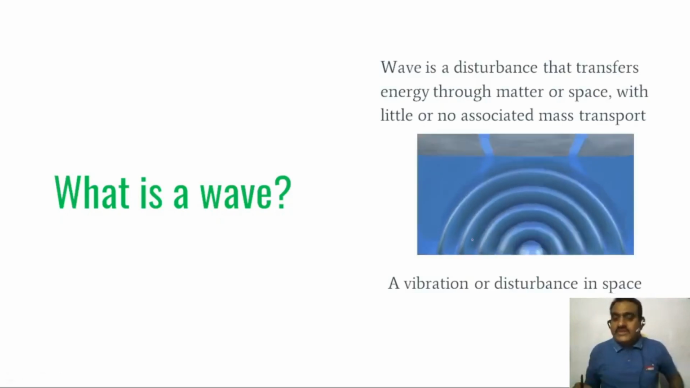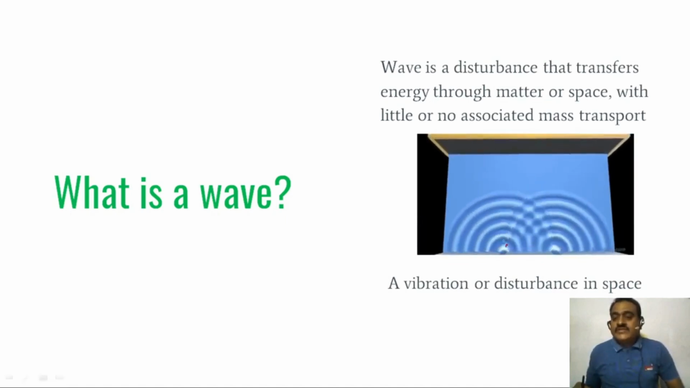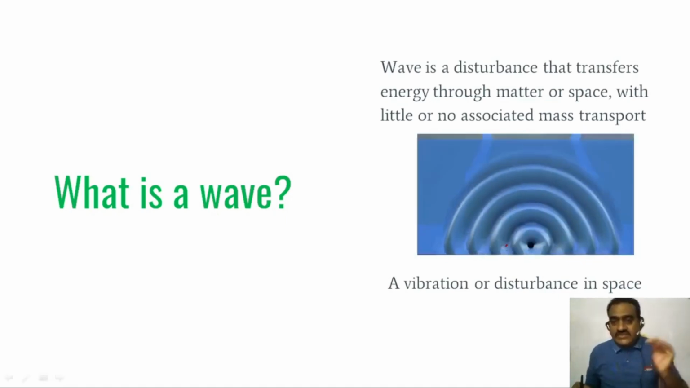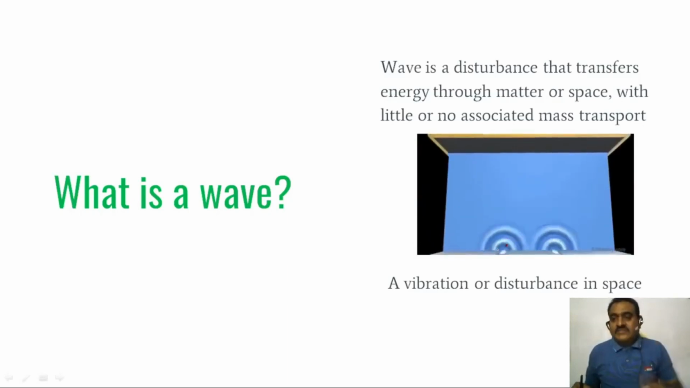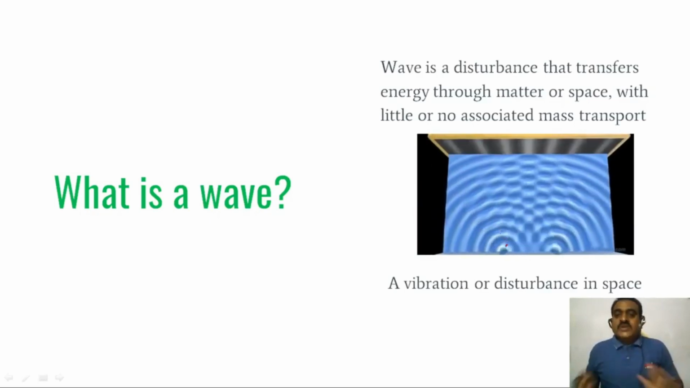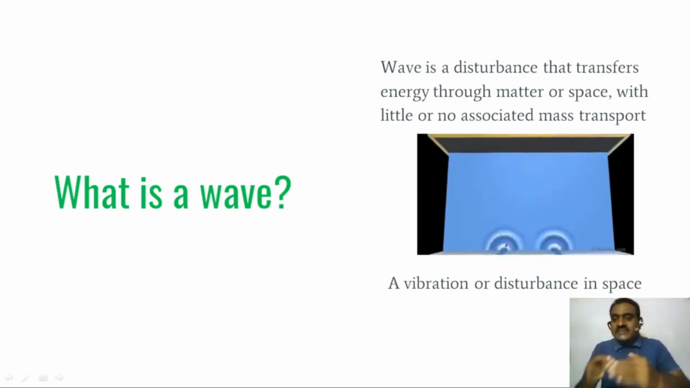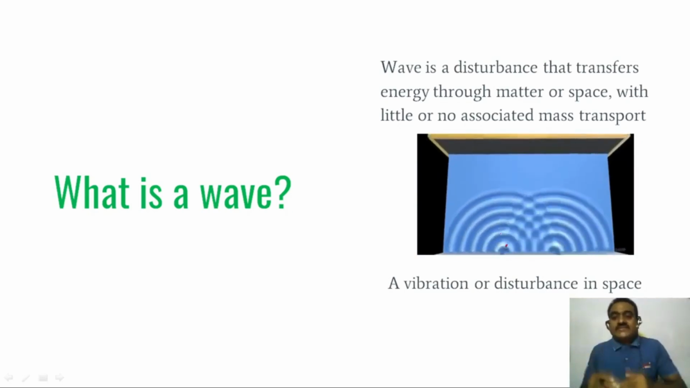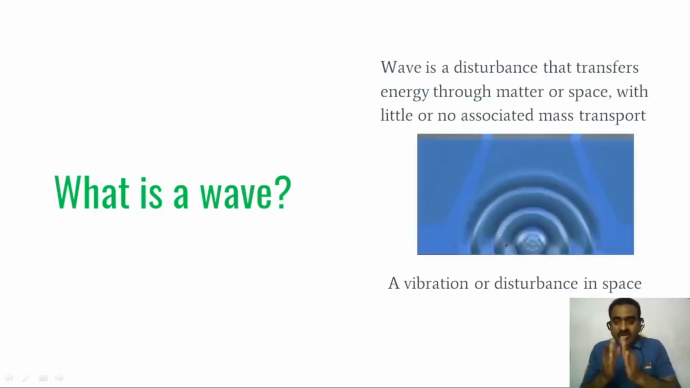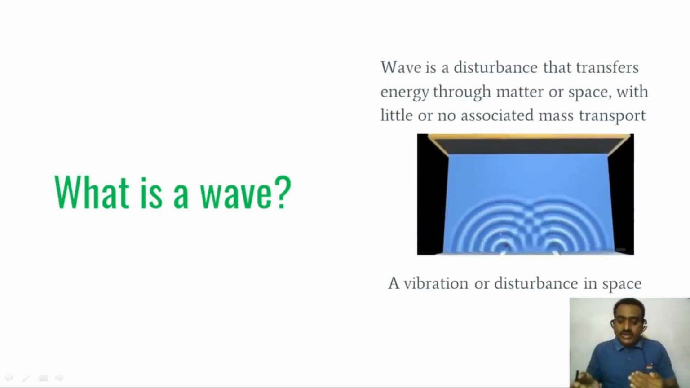You can observe this is the starting point. So wave starting point, we can observe here. Wave is a disturbance that transfers the energy through matter or space with little or no associated mass transport. In this wave, the matter is not transferred from one place to another place, or one location to another location.